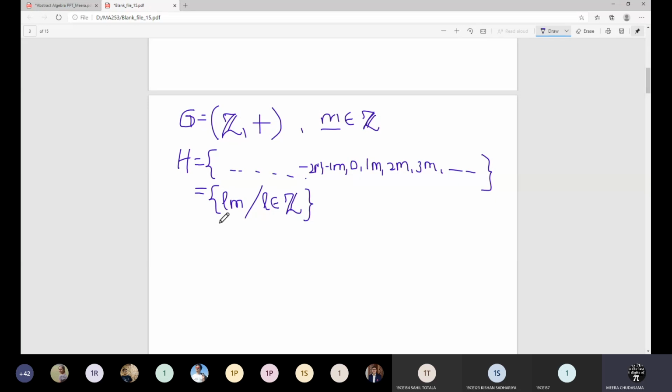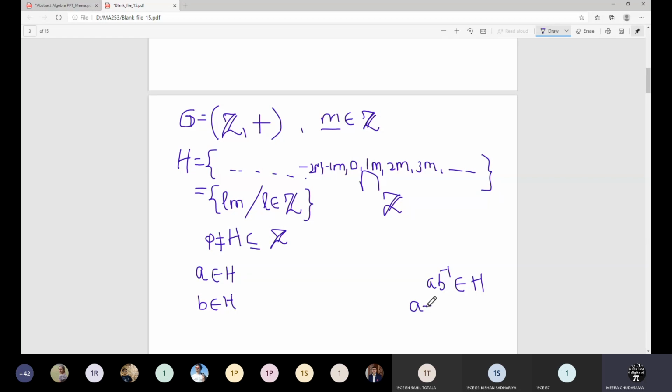And for this set, you have to prove that it will become a subgroup. First of all, these are the elements and it is a subset of Z only. So I can say H is a non-empty subset of Z. Now to show that this is a group, I have to consider two elements A and B from H, and show that A B inverse is also in H. Here the binary operation given is addition.